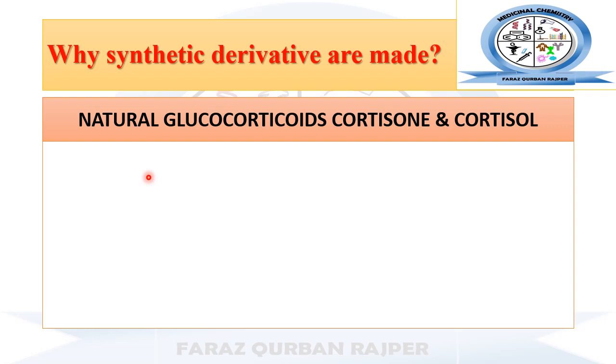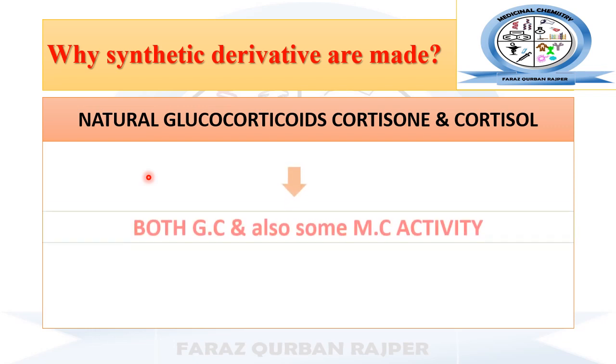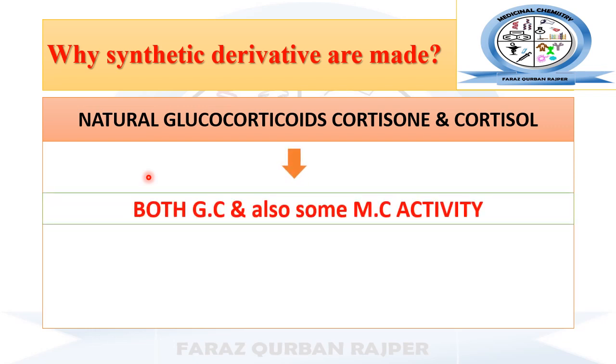Why is there a need for synthetic derivatives? Because the naturally occurring glucocorticoids show both glucocorticoid as well as mineralocorticoid activity. If we take the example of hydrocortisone, hydrocortisone has both glucocorticoid and mineralocorticoid activity.